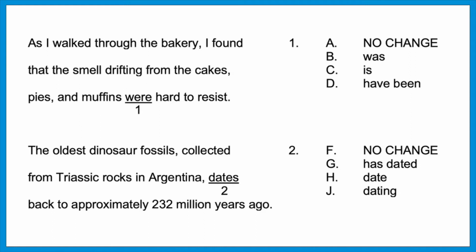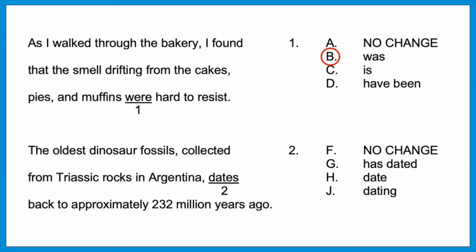Question 1. As I walked through the bakery, I found that the smell drifting from the cakes, pies, and muffins were hard to resist. What noun here is connected to that verb? It's tempting to say cakes, pies, and muffins were hard to resist. Sounds like those words go together. But those words are actually not the subject. It's the smell that's the subject. Look at from cakes, pies, and muffins. The word from sets off a prepositional phrase, so we can skip that portion and go from the word smell right to the verb. The smell was hard to resist. The answer is B.